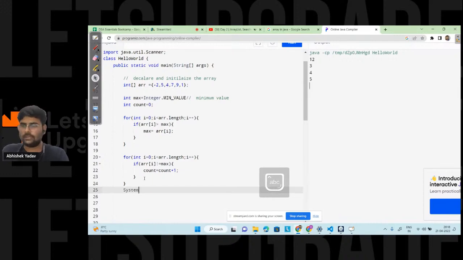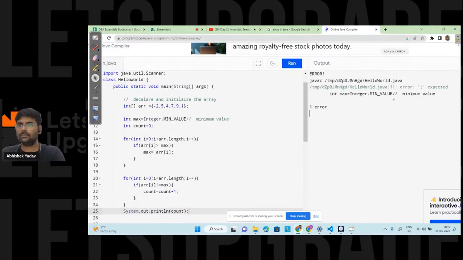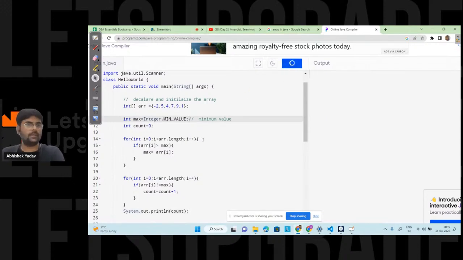Let's run the code, that is System.out.println, and here let's print the value of count, right? Let's see what output I will get now. Okay, I have to write a semicolon here. So we are getting 5 here. Why? Okay, 1 2 3 4 5, correct, we are getting 5 as the answer here. Everyone is getting that point?